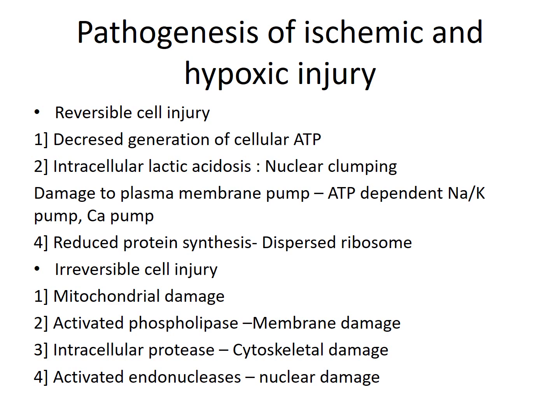Phospholipase is an enzyme which lyses or disrupts the membrane. Also, there are proteases present inside the cell. These are protein lysing enzymes which dissolve the cytoskeleton. There is activation of endonucleases. These endonucleases are also lytic enzymes which lyse or destroy the nuclear material.